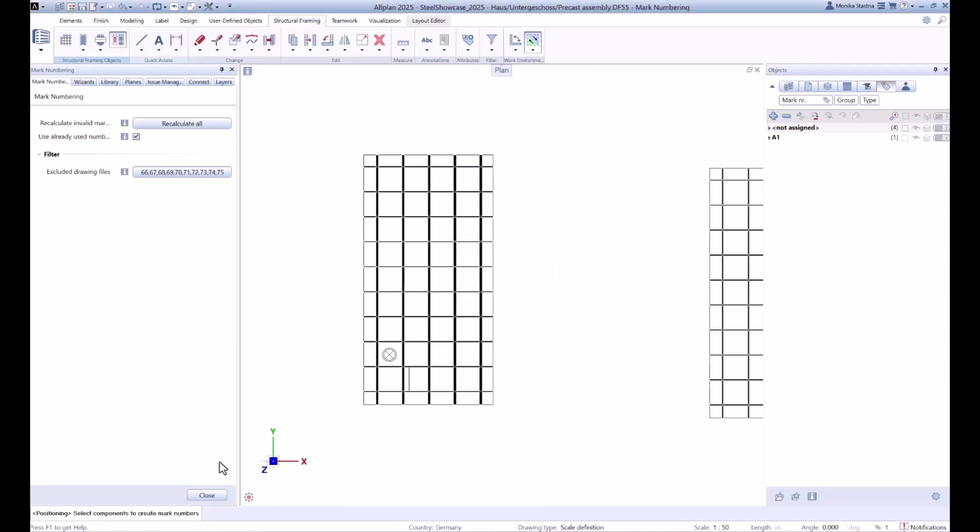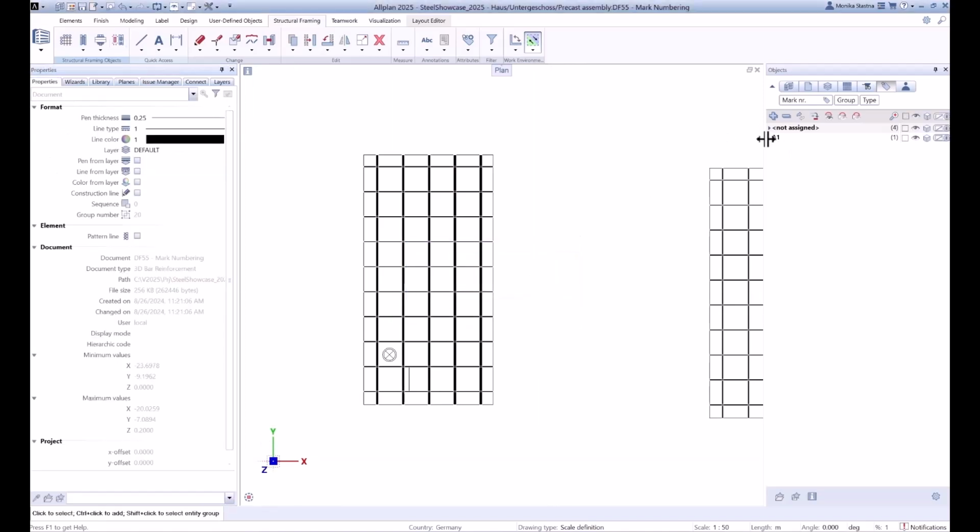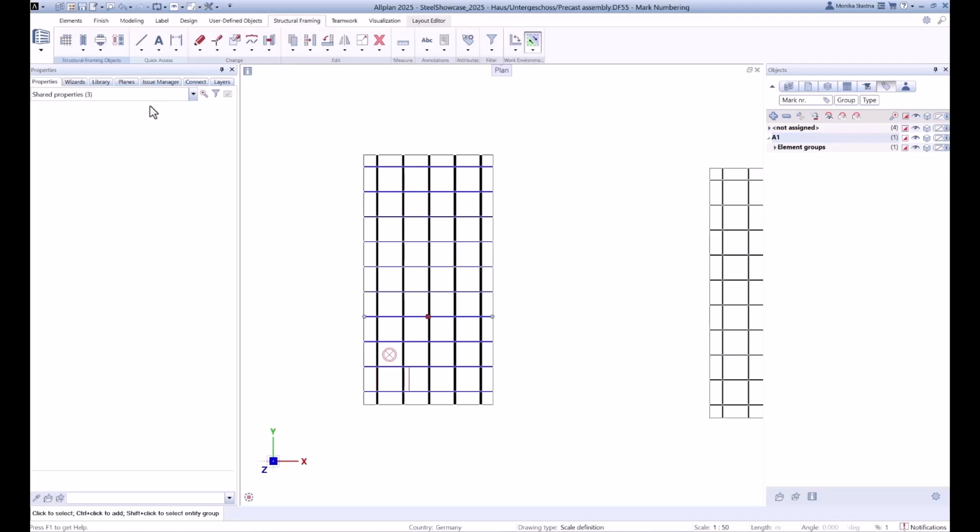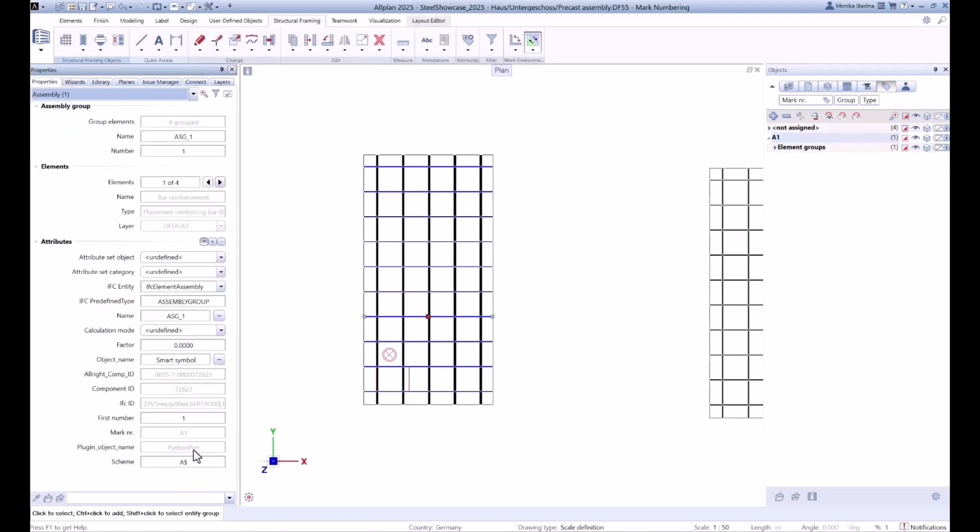And we can see in the object palette that the new mark number for the precast objects was set, but we can check it also directly in the palette for the precast objects. So here we can see that the new mark number for the precast object was set. Okay, so that's all from my side.